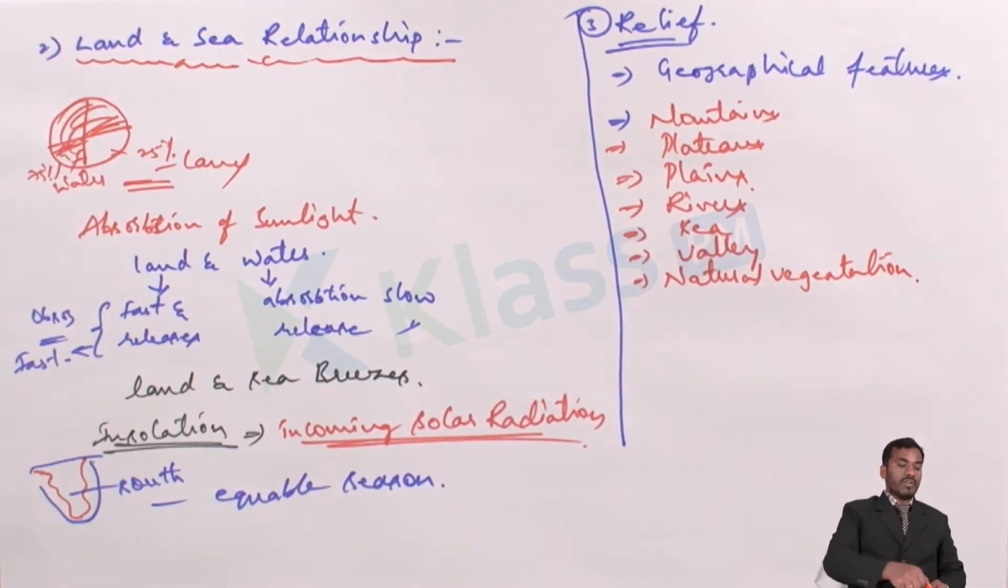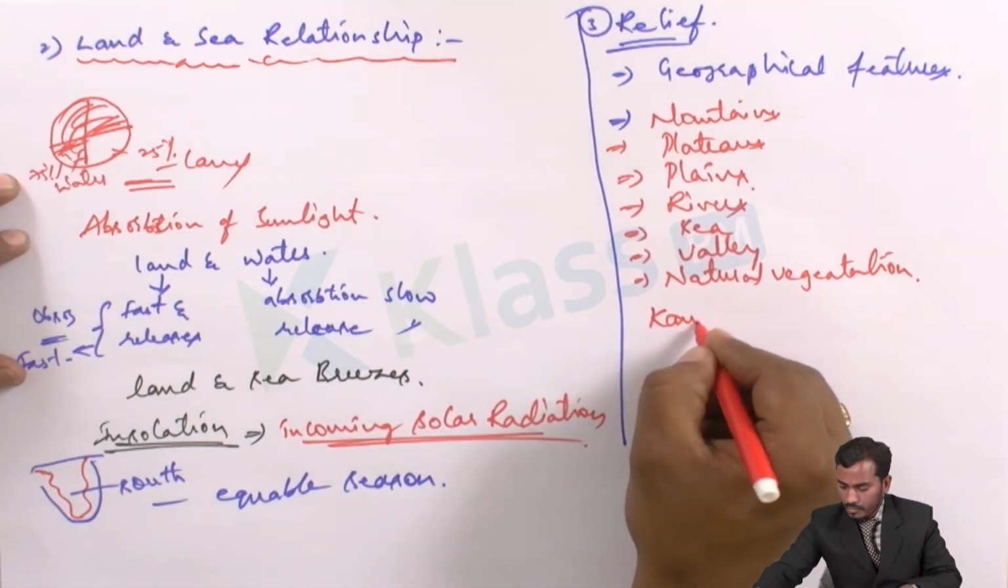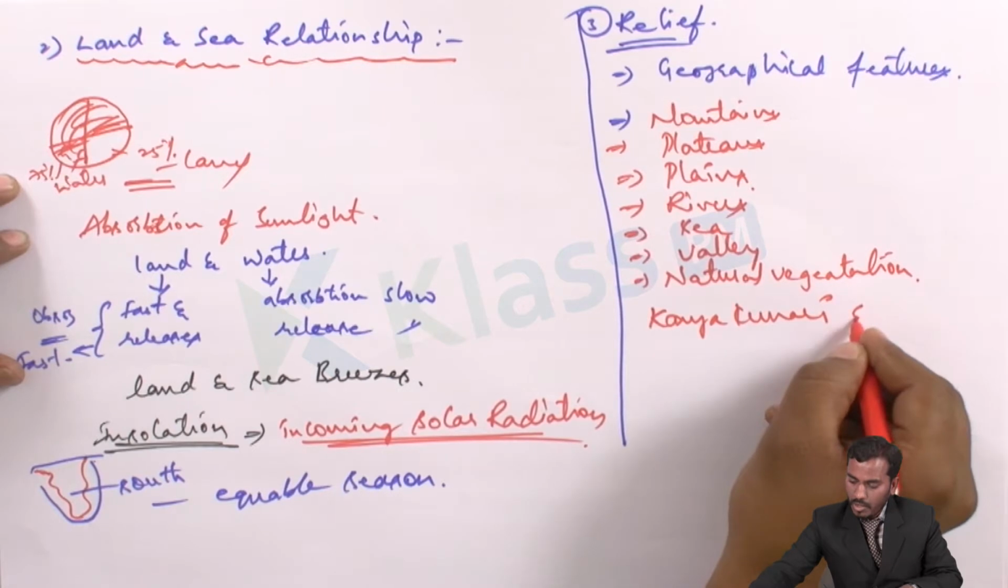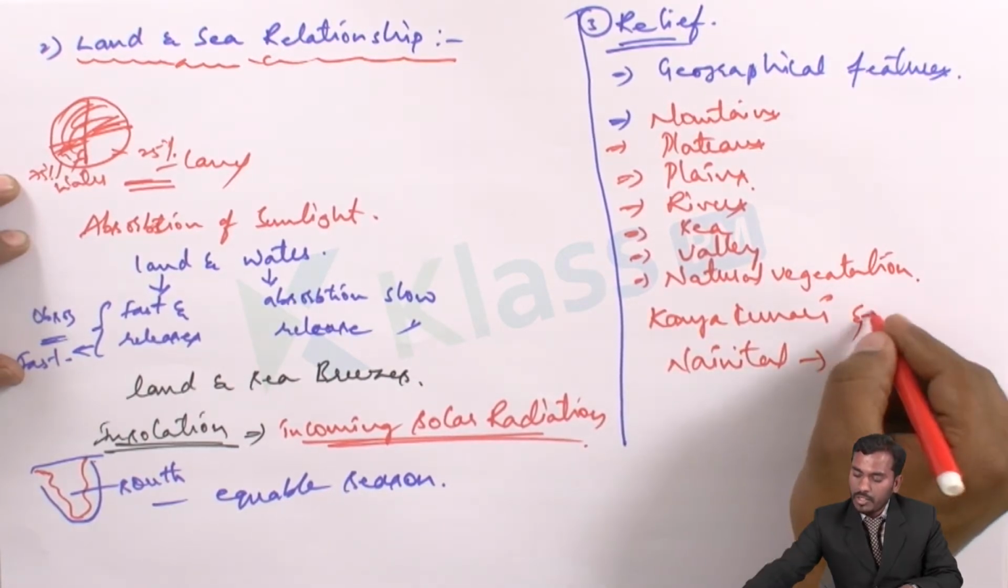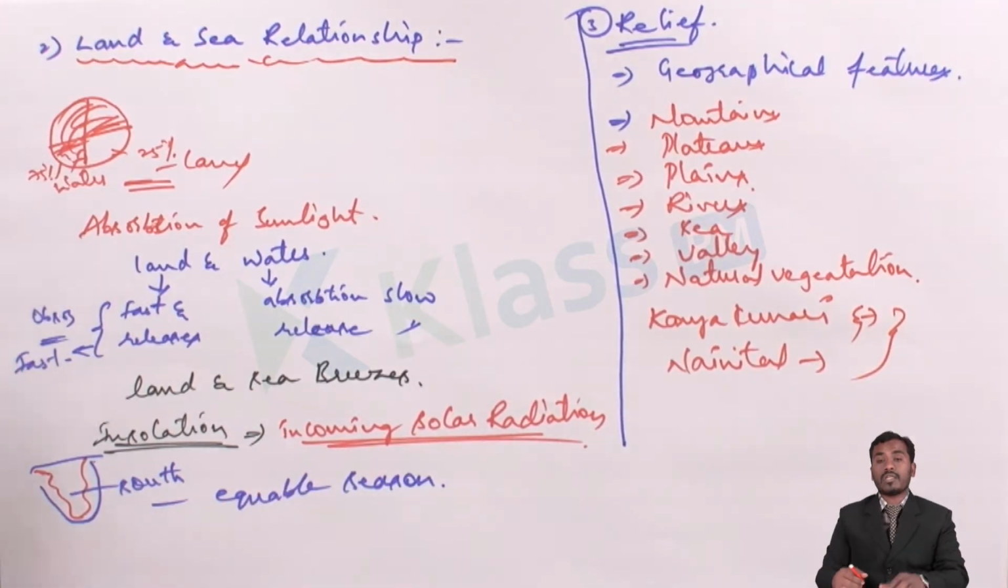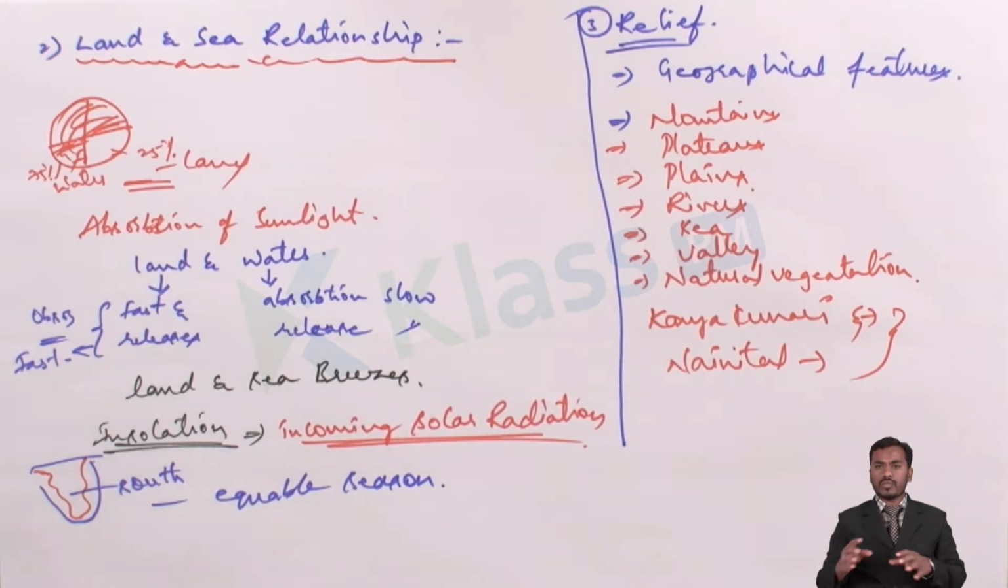Okay, like this, different areas and geographical features also play a major role. Say for example, here we have Kanyakumari and Nainital. These two are different from one another because of their relief features. Relief features means the geographical features which are available or which are in contrast.